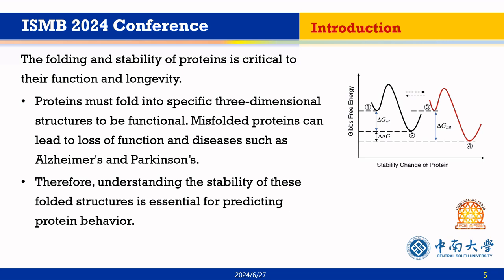The folding and stability of proteins is critical to their function. Protein must fold into a specific 3D structure to be functional. Misfolded protein can lead to loss of function. Therefore, understanding the stability of these folded structures is essential for predicting protein behavior, and binding affinity is used to measure the binding strength between PPIs. Precisely distinguishing the changes in binding affinity upon mutations is an important but unsolved challenge in protein engineering.